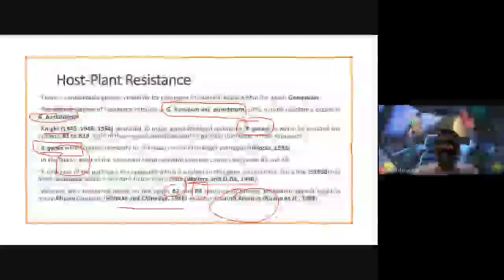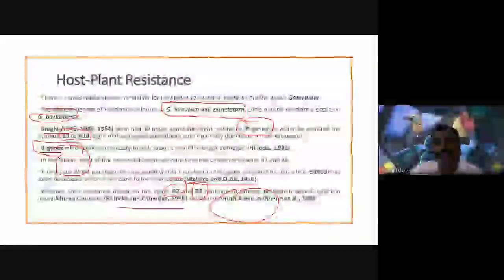These are some differences. At the same time, the resistance is caused by some different genes. The B genes, from B1 to B10, are responsible for resistance to the pathogen.